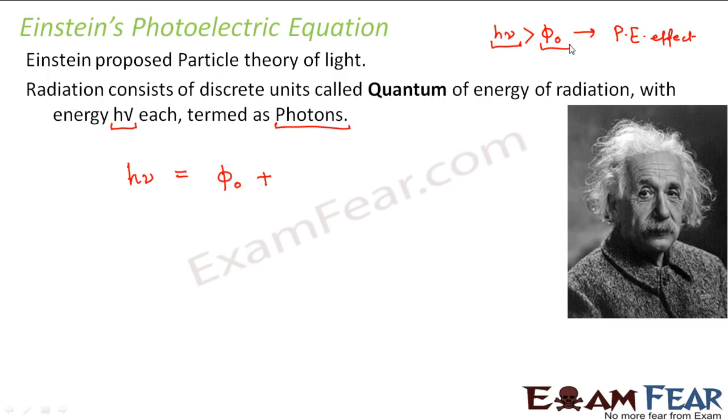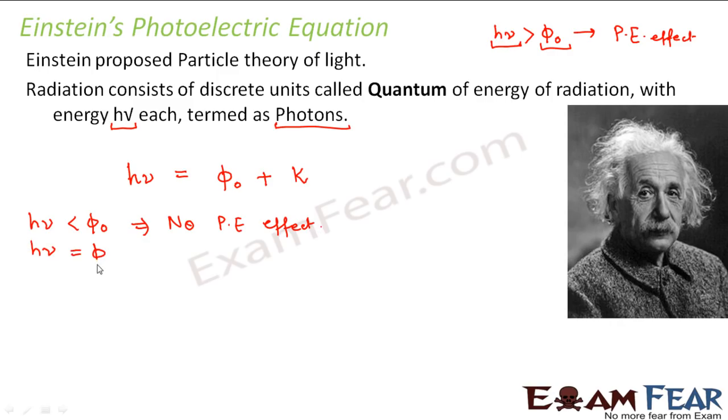Now, when electron gets emitted, the electron will have some velocity, so it will have some kinetic energy. So the remaining part of this h nu will be used for the kinetic energy of the electron. Now, how much kinetic energy the electron will have? What would be the kinetic energy of the electron? So there are different scenarios. The first scenario is h nu is less than the work function. What will happen? No photoelectric effect.